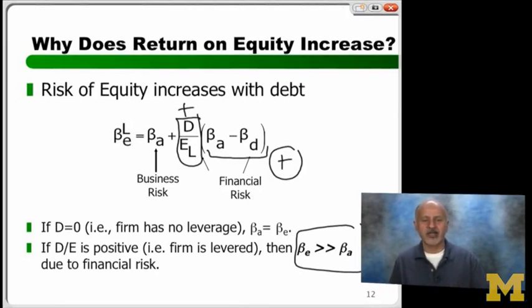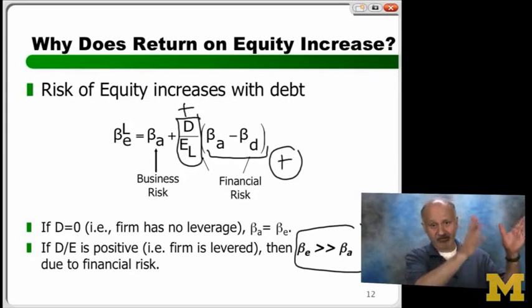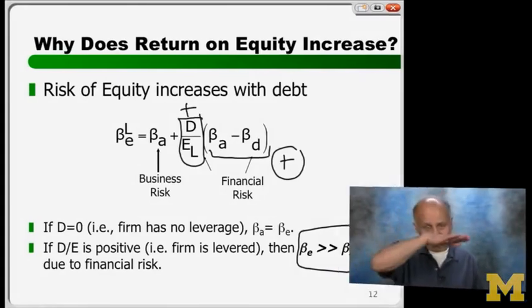One last time. What will be the relationship between beta equity and beta asset if there is no debt? Same. What will be the relationship between return on equity and return on assets, no debt? Same. As soon as you take on debt, what's the one thing you cannot change? Beta asset, return on asset, also called weighted average cost of capital for our purposes now. So if return on assets is not changed, something has to give. Return on equity goes up, but the average of return on equity and return on debt remains the same.